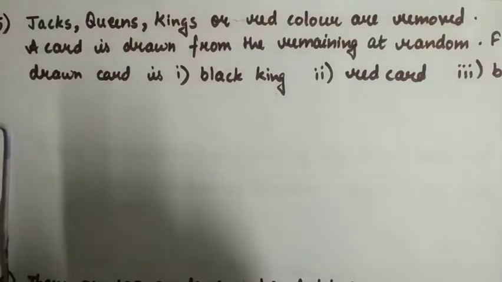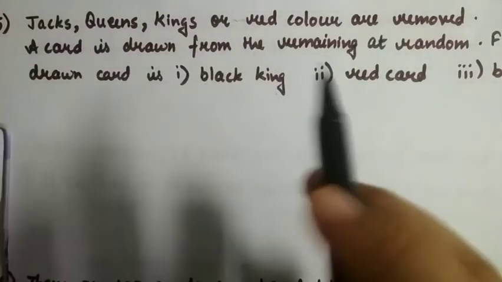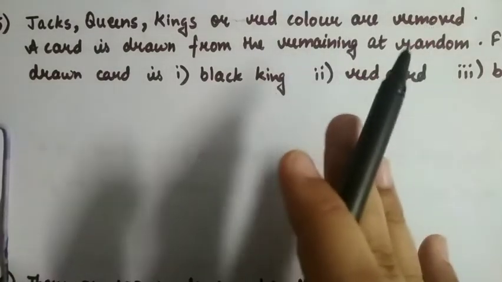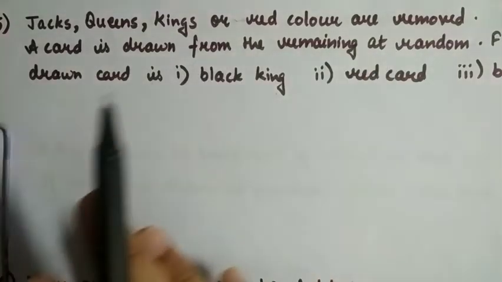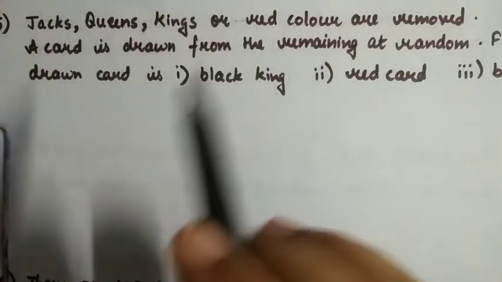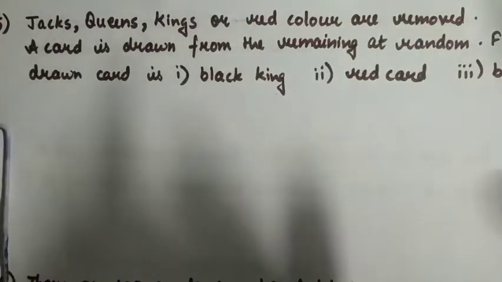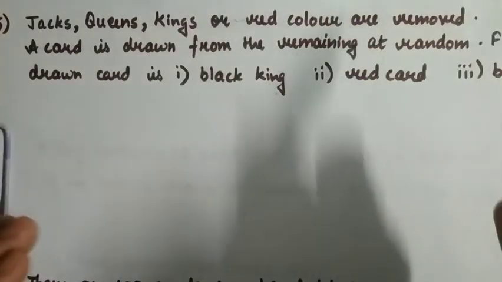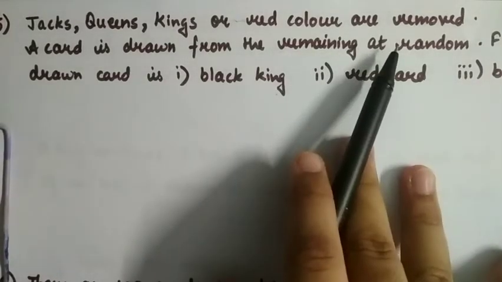It means there are 26 cards of red color, and in each suit, meaning hearts and diamonds, there is one group of J, Q and K. So in total 6 cards are removed from the 52 playing cards: J, Q and K from the hearts, J, Q and K from the diamonds. Now a card is drawn from the remaining at random.